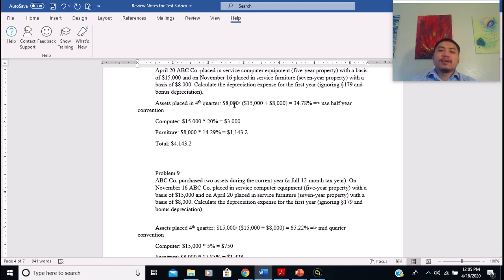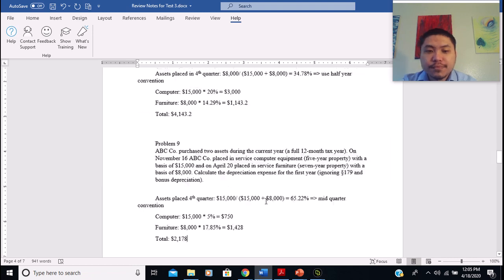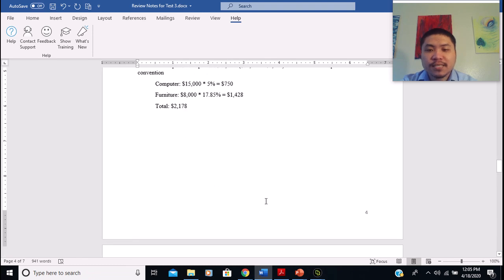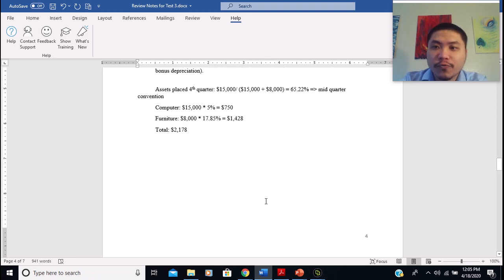And if that percentage is more than 40%, then you have to use the mid-quarter convention. If not, you use the half-year convention, right? So yeah, that's it. That's all I have for the review sessions.